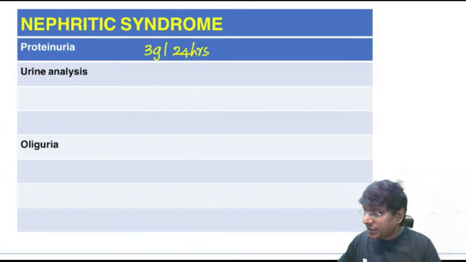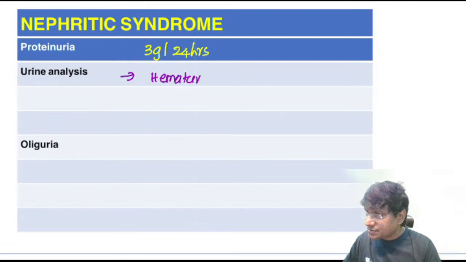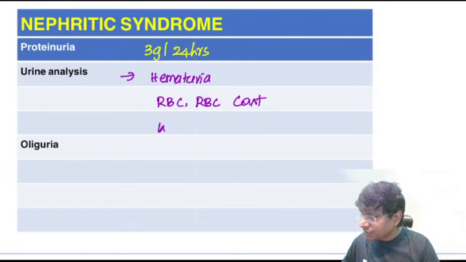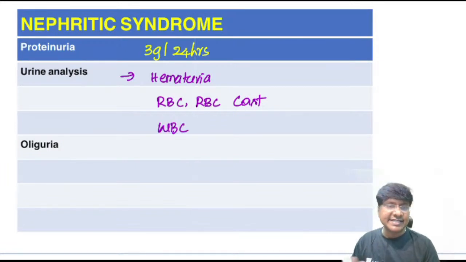Okay, then what will the urine analysis show? The urine analysis will show you hematuria. That means you will notice that there are RBCs, there will be RBC casts, and not only RBCs and RBC casts, there will also be WBCs, that is inflammatory cells, in the urine analysis.